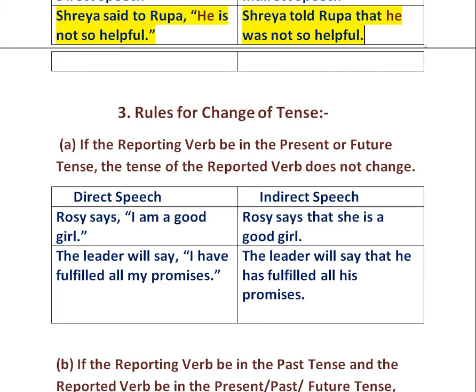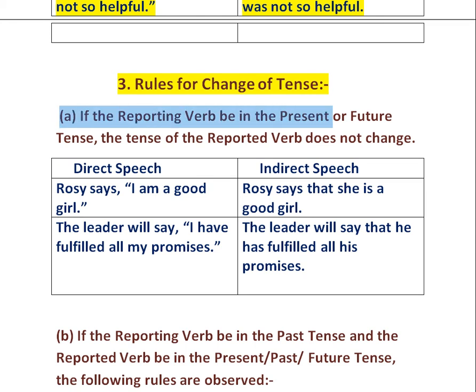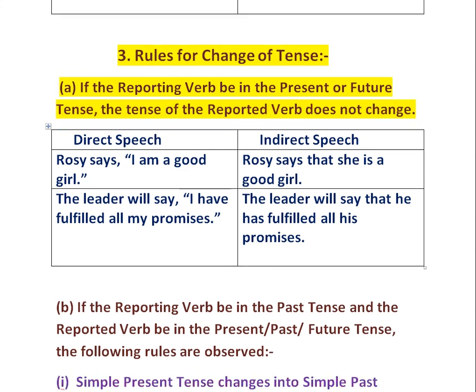Now let us see the third rule, that is rules for change of tense. Under it, the first rule is if the reporting verb be in the present or future tense, the tense of the reported verb does not change. Example is Roji says, "I am a good girl." It changes into Roji says that she is a good girl. Here the tense of the reported verb has not changed because the reporting verb is in present tense.